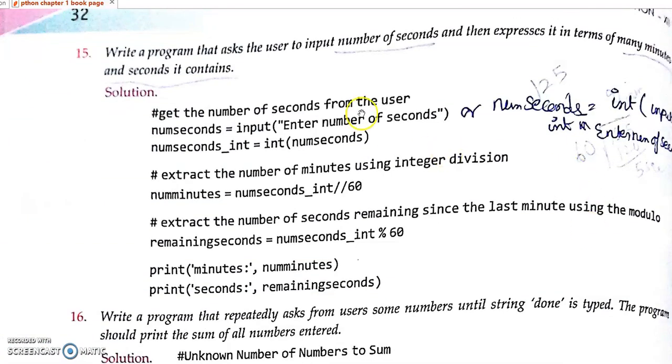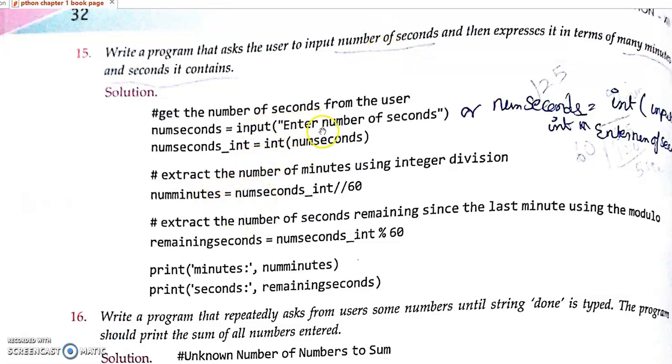Then this is the program which will get the number of seconds from the user as an input, and in turn it will print the output as how many minutes are there. It will convert the seconds into minutes and seconds. If you want to convert the seconds into minutes, we need to divide the seconds by 60. That is happening here.